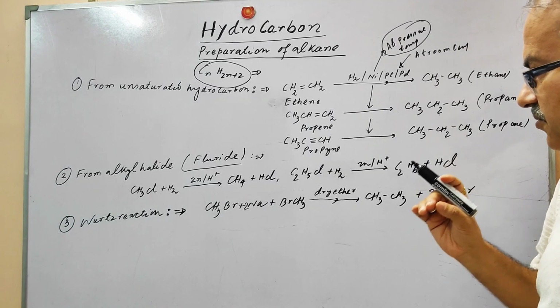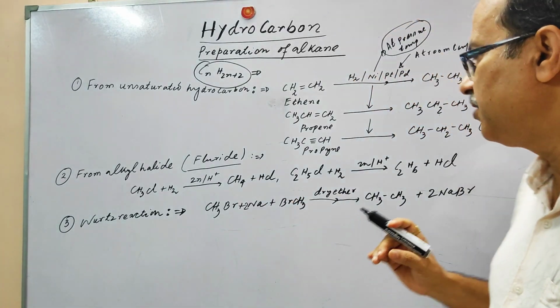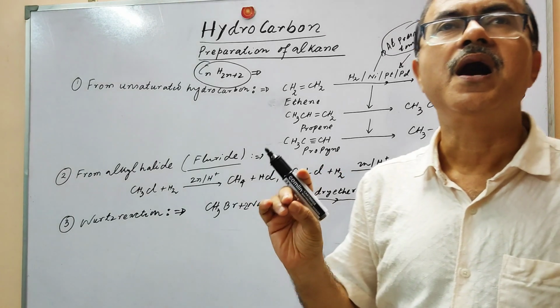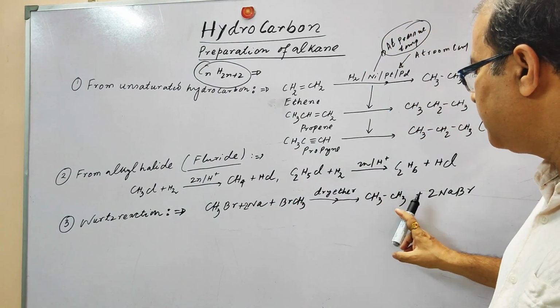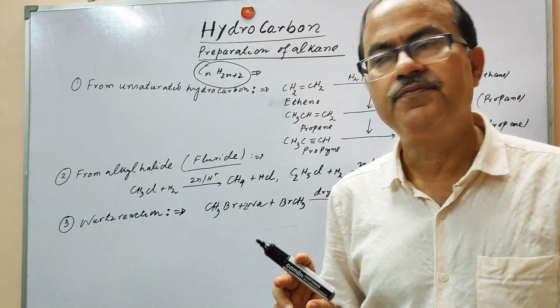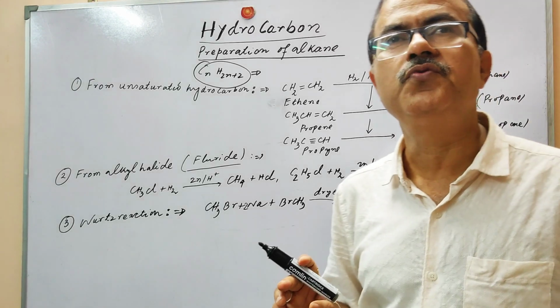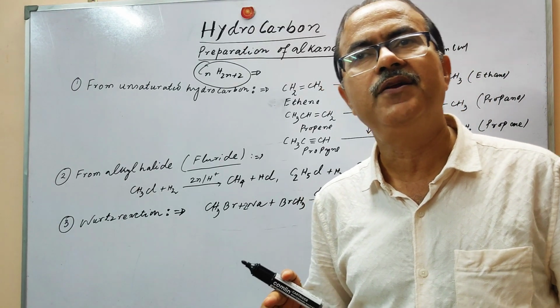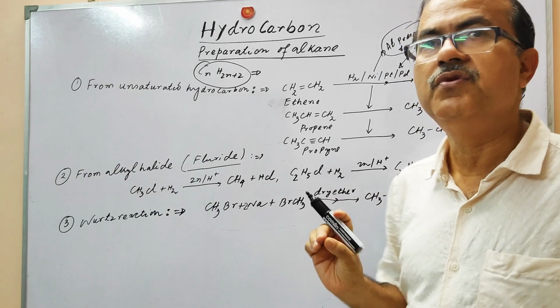But there is a drawback of this reaction, that we cannot produce the unsymmetric alkanes. Means when the alkyl groups will be different, we are not going to produce that, because at that time a mixed alkane will be produced.